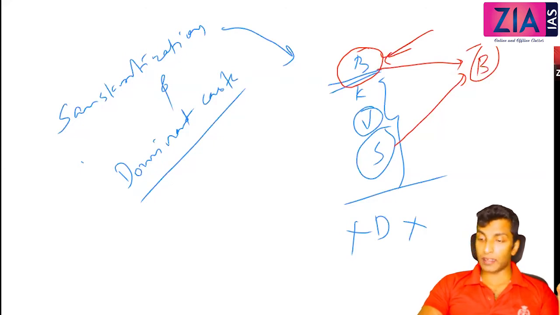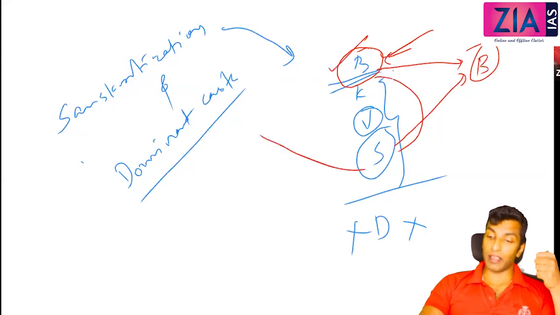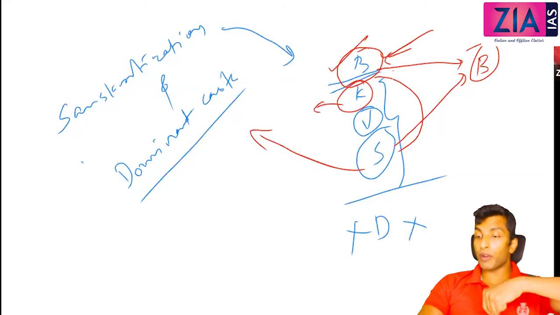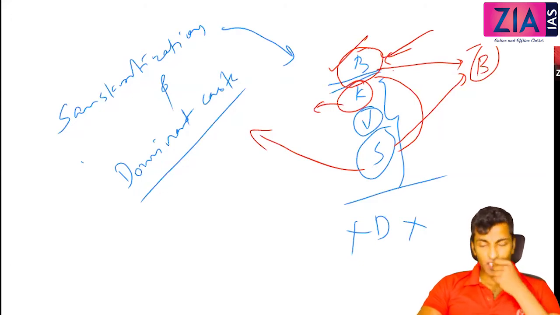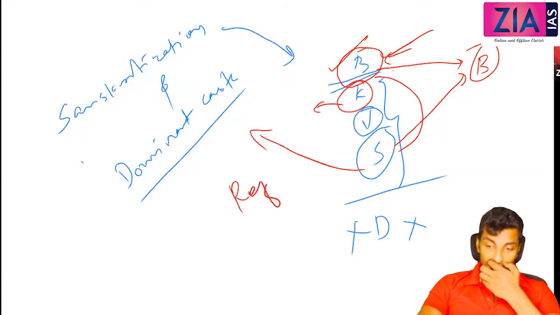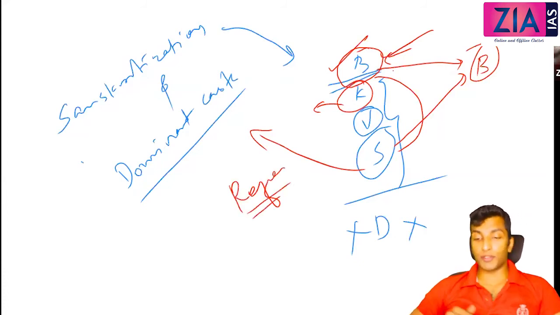You try to imitate, it is not necessarily the Brahmin. For example, in the area that you are migrating to, if Kshatriyas are the dominant caste there, you will try to become a member of the dominant caste. Now, don't you think this is an application of reference group theory only? So it is basically criticized on this aspect. His concept of Sanskritization is nothing but the application of reference group.